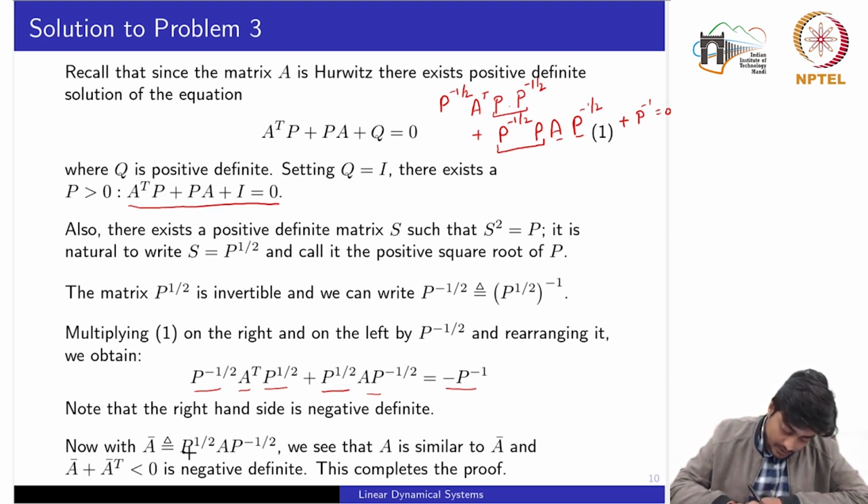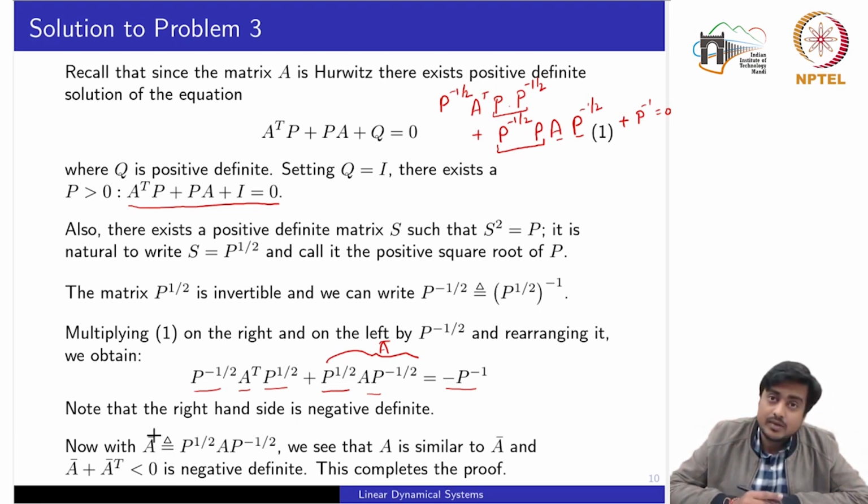Now with A bar defined as this complete part, we see that A is similar to A bar, and A bar plus A bar transpose is less than 0. In fact, you can see that A bar is algebraically equivalent to this matrix A, related by the non-singular transformation matrix P to the power 1 by 2. So this completes the proof of this part.